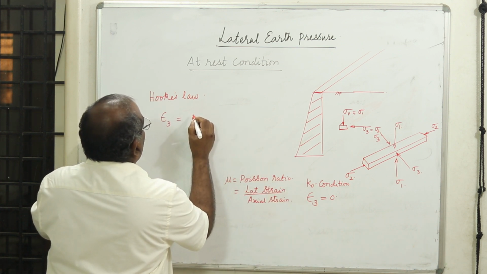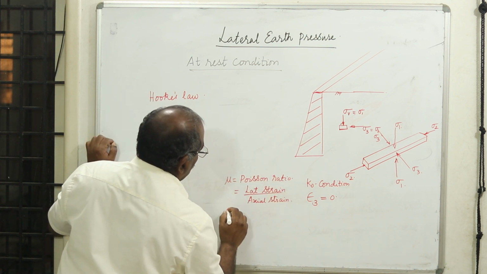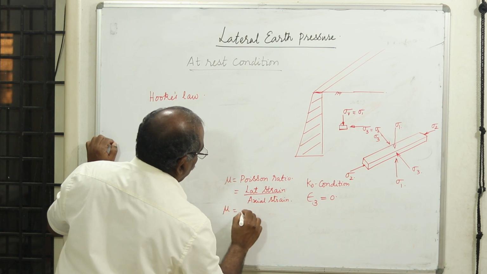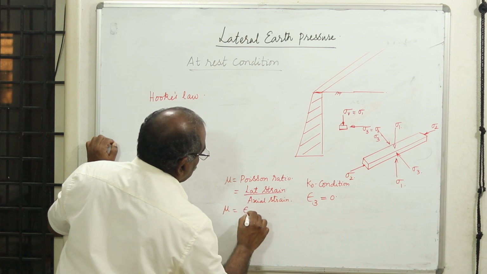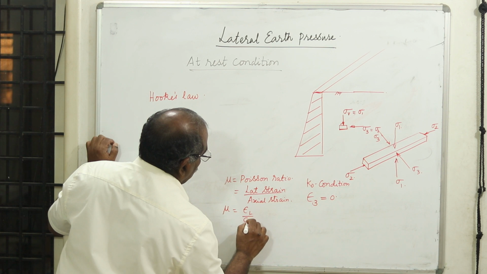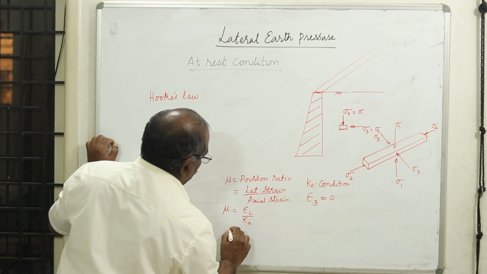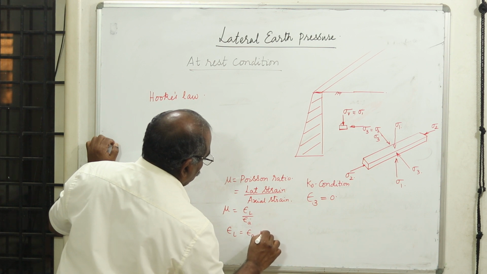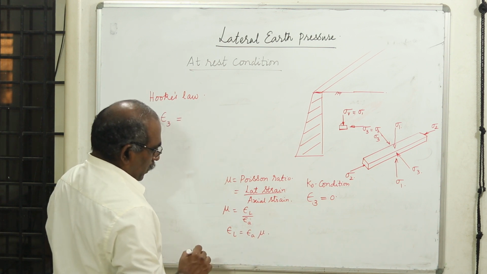Therefore, mu is the lateral strain, let us call it L, over the axial strain, A. So the lateral strain is equal to mu times the axial strain.